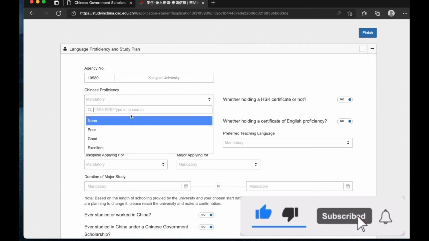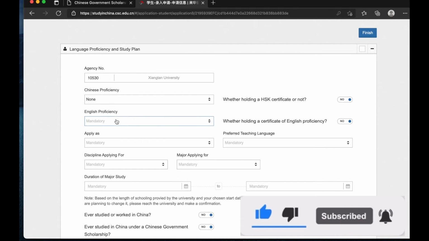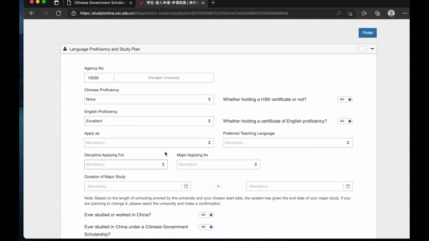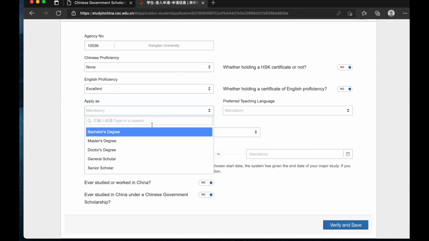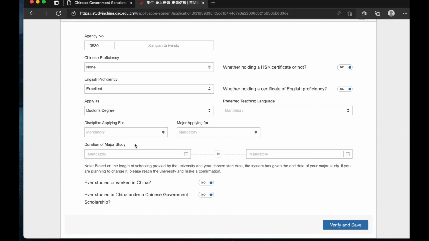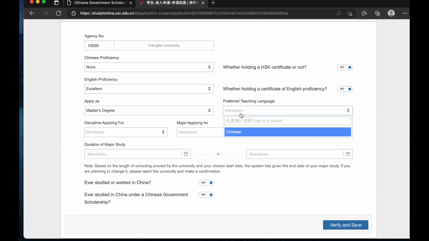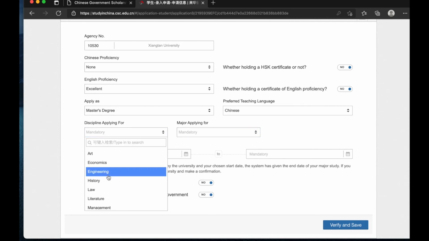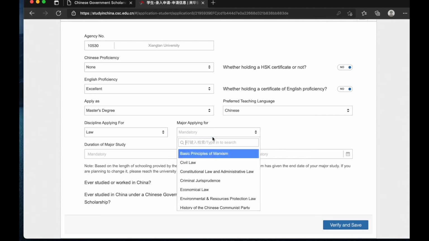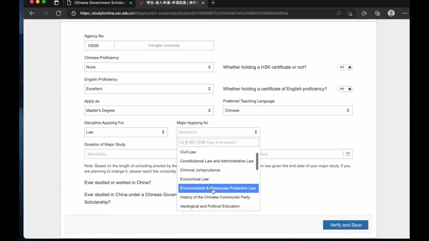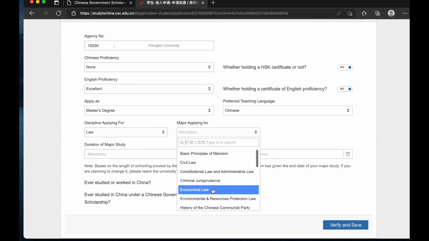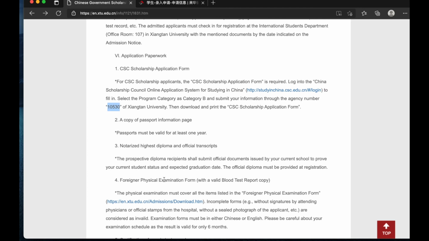Chinese proficiency, none. English proficiency, excellent. In this instance, I'm applying as a doctoral student, and then you choose the language of study. So either master's or doctoral, you choose the discipline, applying for law, and then you choose any of the areas that have been listed here.